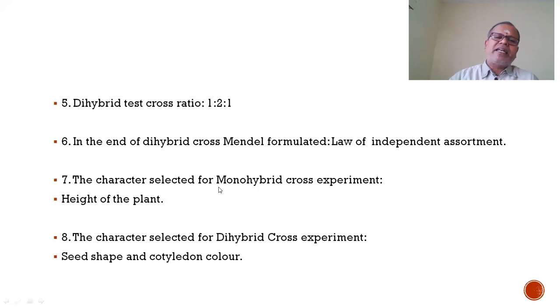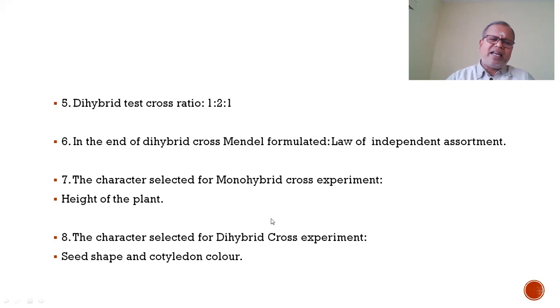The characters selected for monohybrid cross experiment: Mendel found around 34 varieties in pea plant, and he selected 7 varieties for his experiment. The character selected by Mendel for the monohybrid cross is height of the plant or height of the stem, tall plant with 180 centimeter and dwarf plant with 45 centimeter.